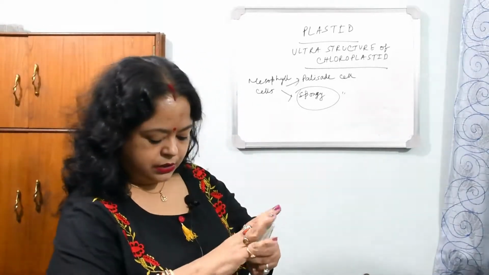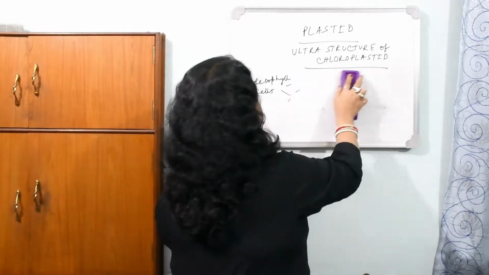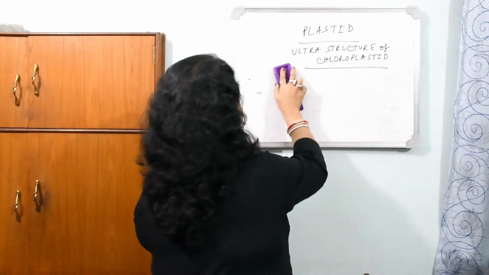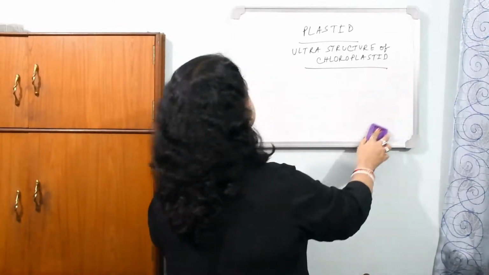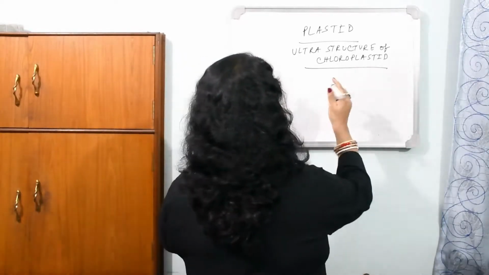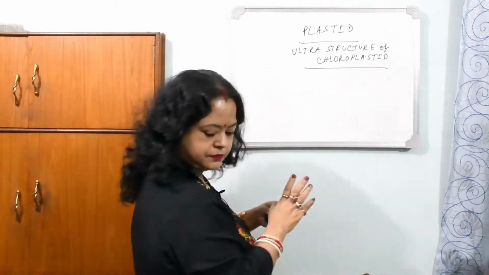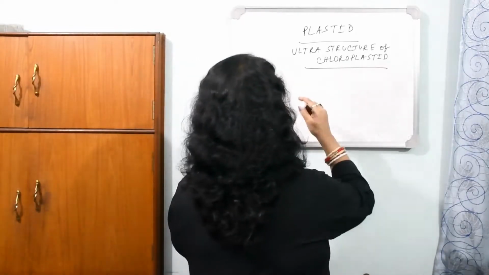Now about the structure, the ultrastructure. It's also a double membrane bound structure and present in only the plant cells. Green in color.